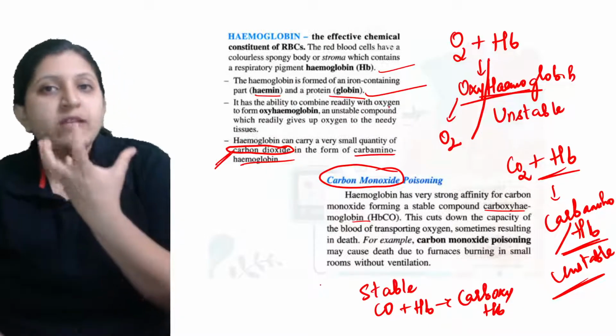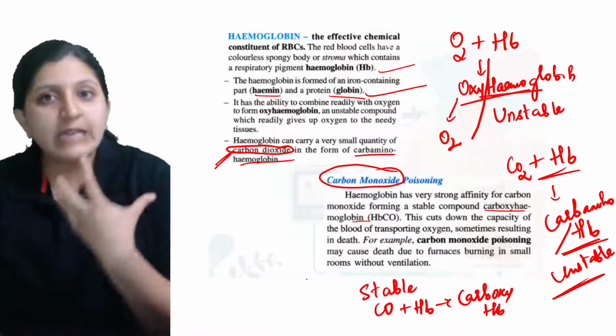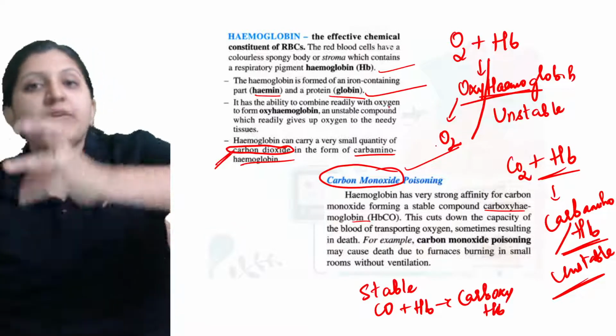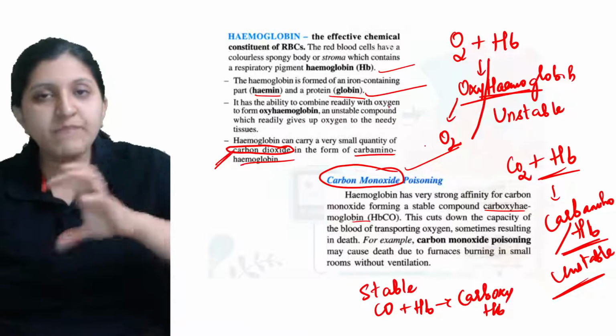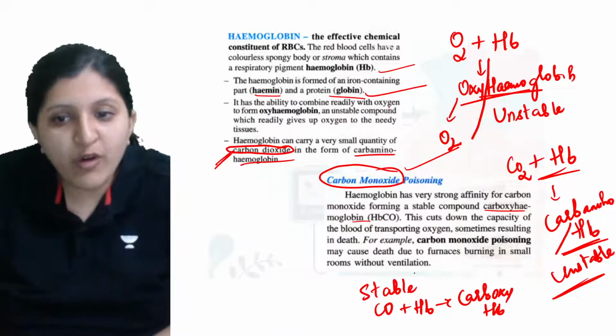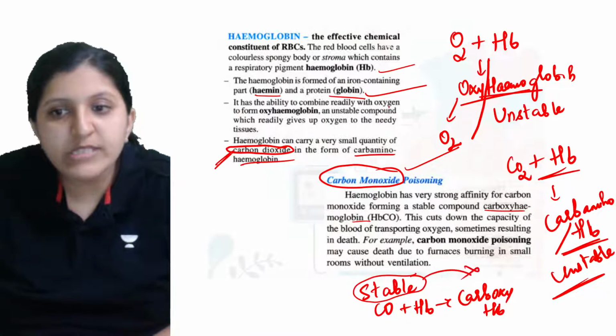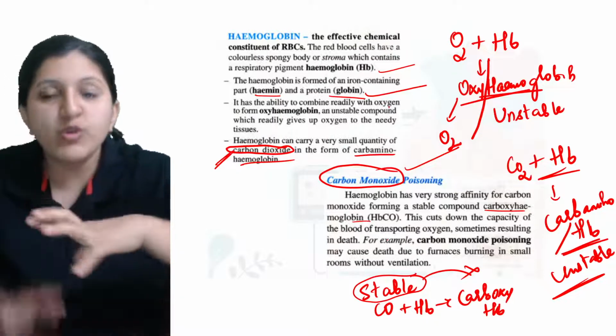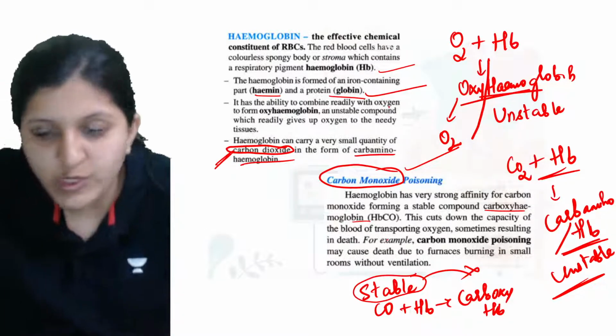So the hemoglobin count is going to decrease this way itself if there is carbon monoxide poisoning. If more carbon monoxide is there, then stable compound formation will occur. The stable compound is carboxyhemoglobin, and that is how it needs to get replaced. New hemoglobin formation has to occur there.